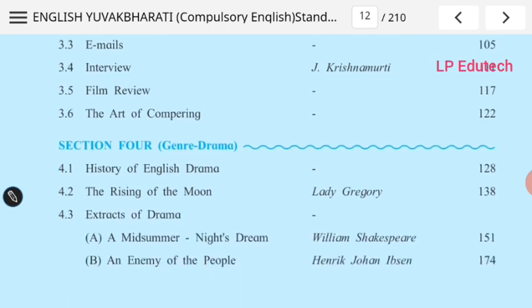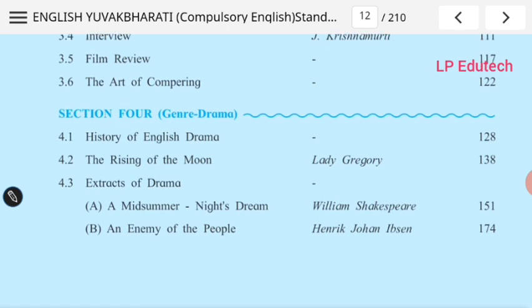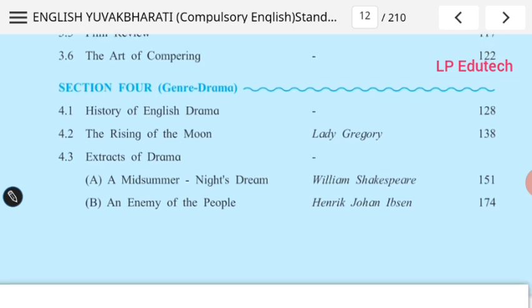Section 4, genre drama. Now the history of English drama: how drama evolved, how plays were performed previously. Now what are the trends, what are the genres, how it is developing. That history we are going to learn shortly. The Rising of the Moon by Lady Gregory. Extracts of drama, that is, passages taken from A Midsummer Night's Dream by Shakespeare and An Enemy of the People by Henrik Ibsen.